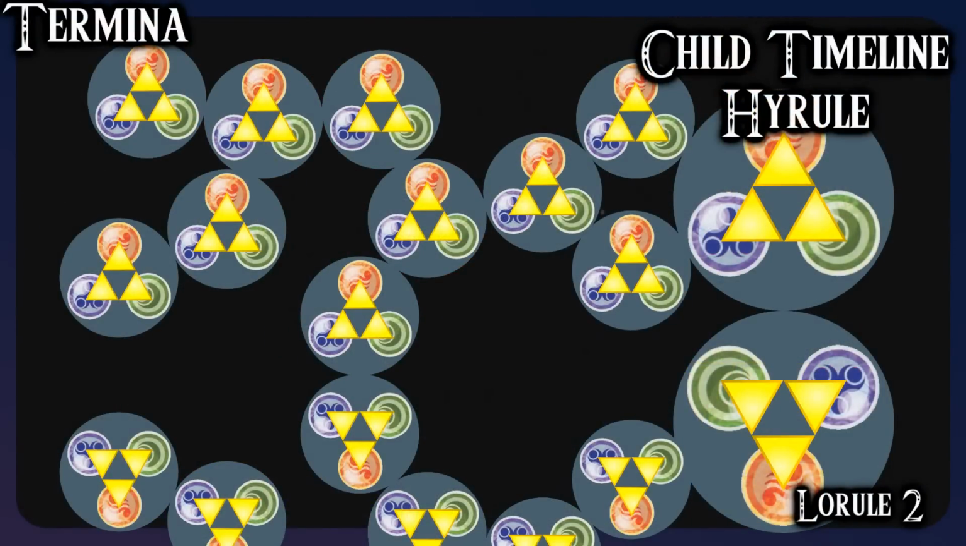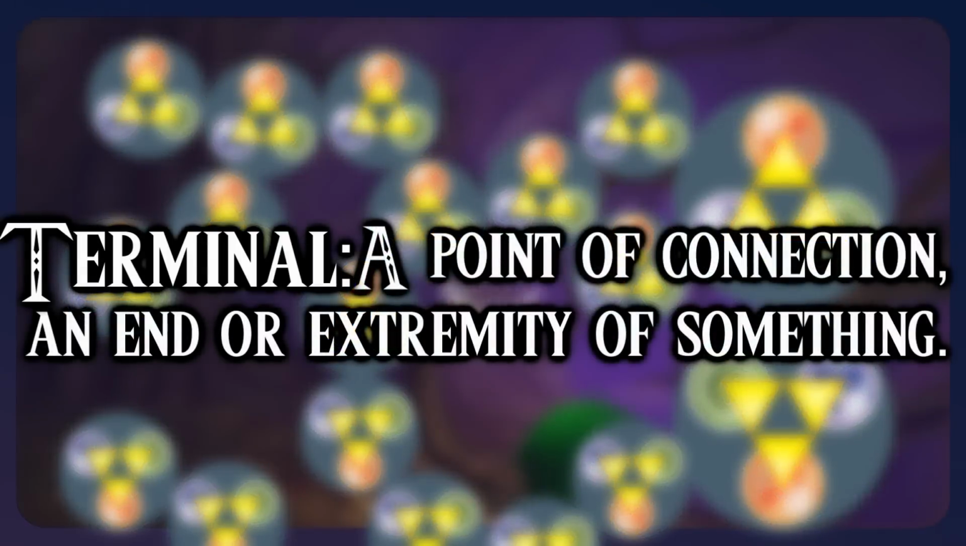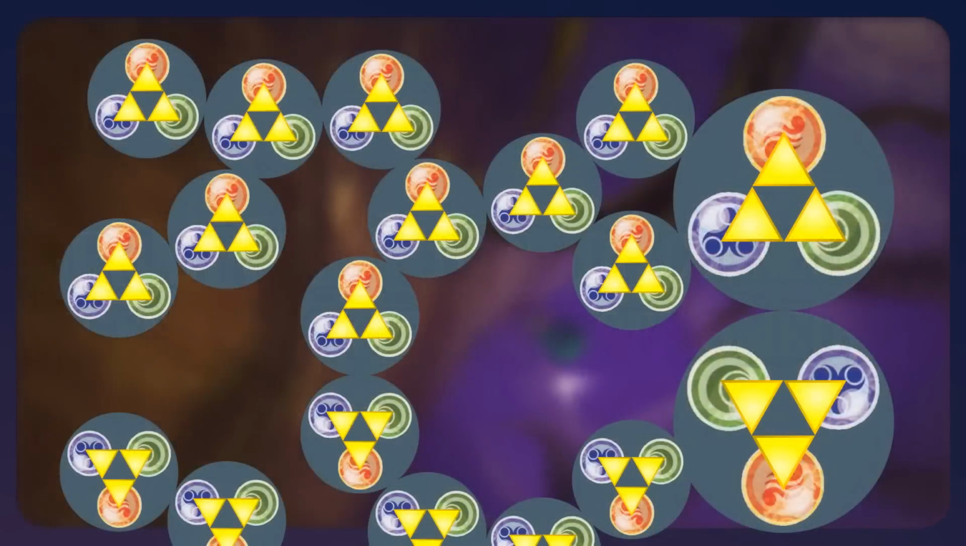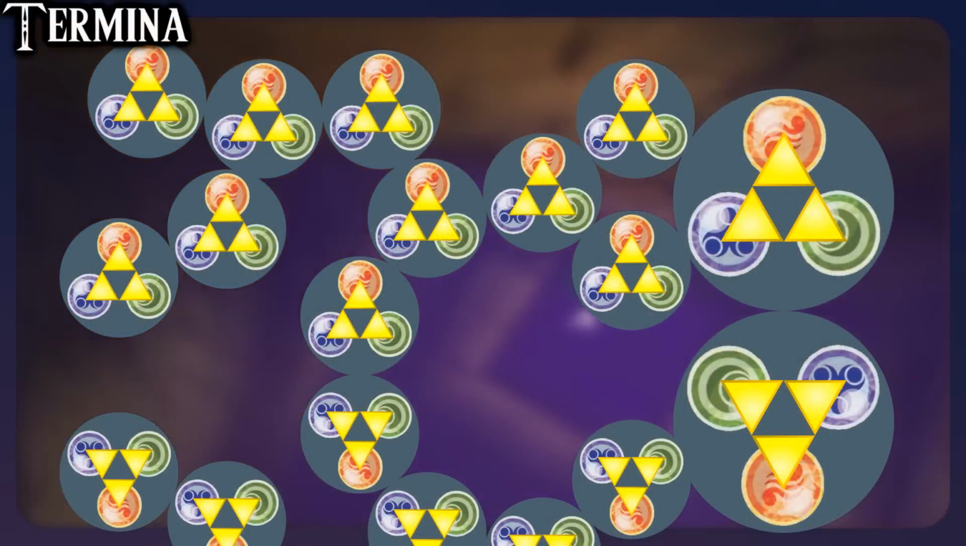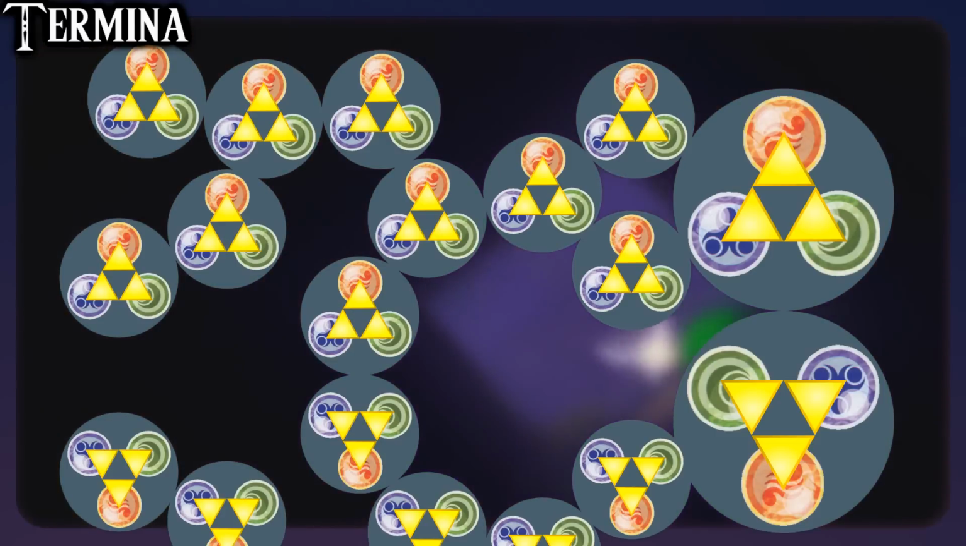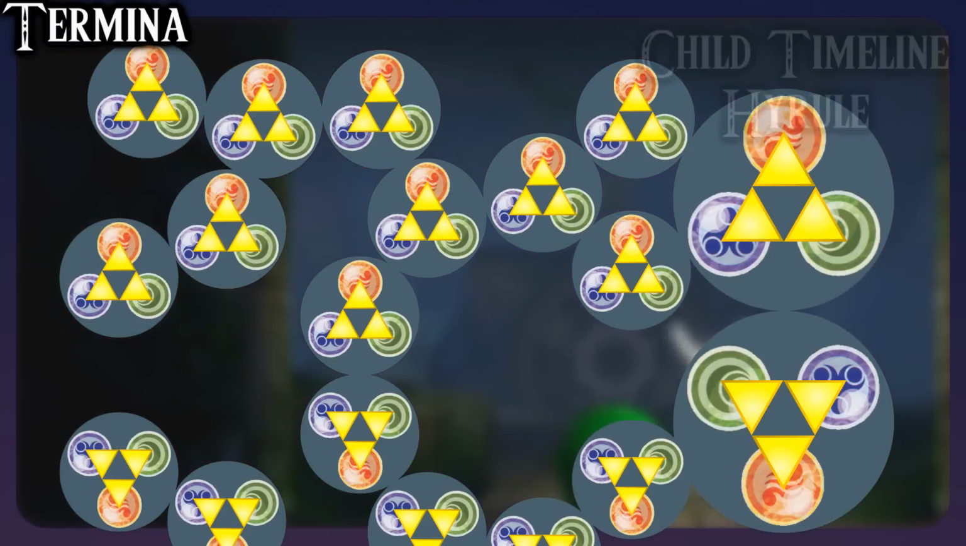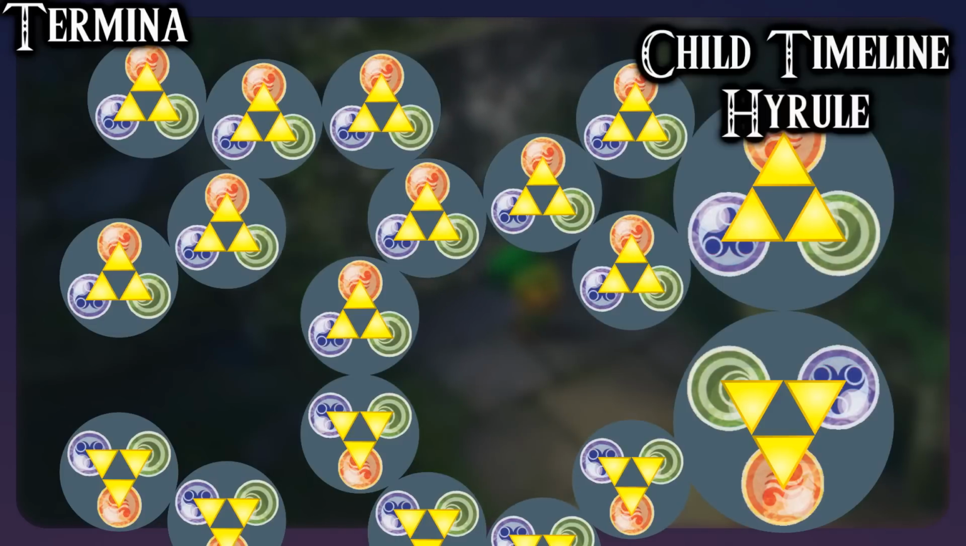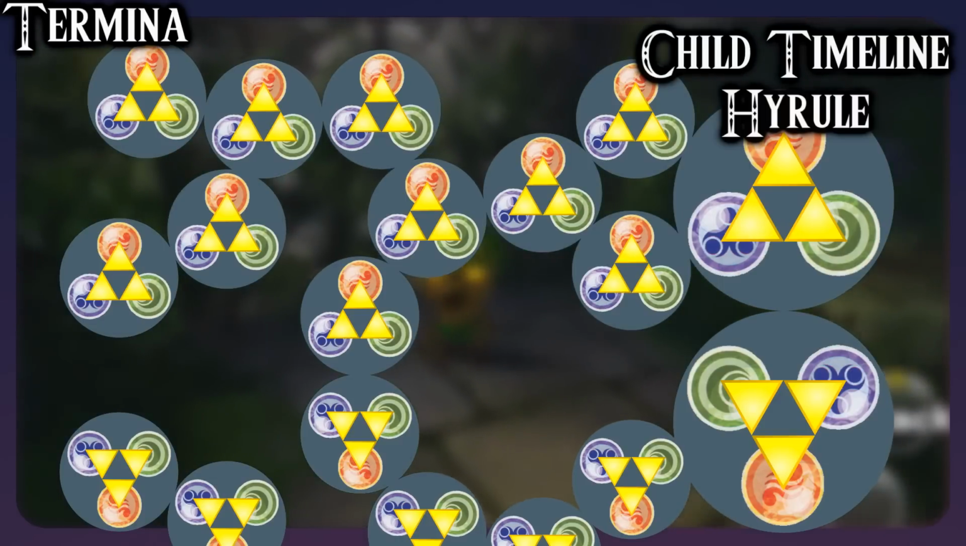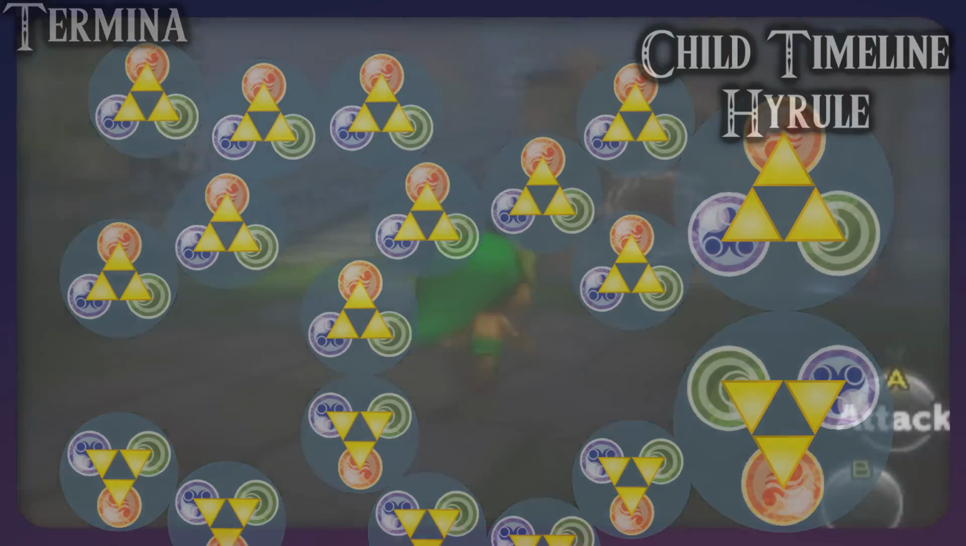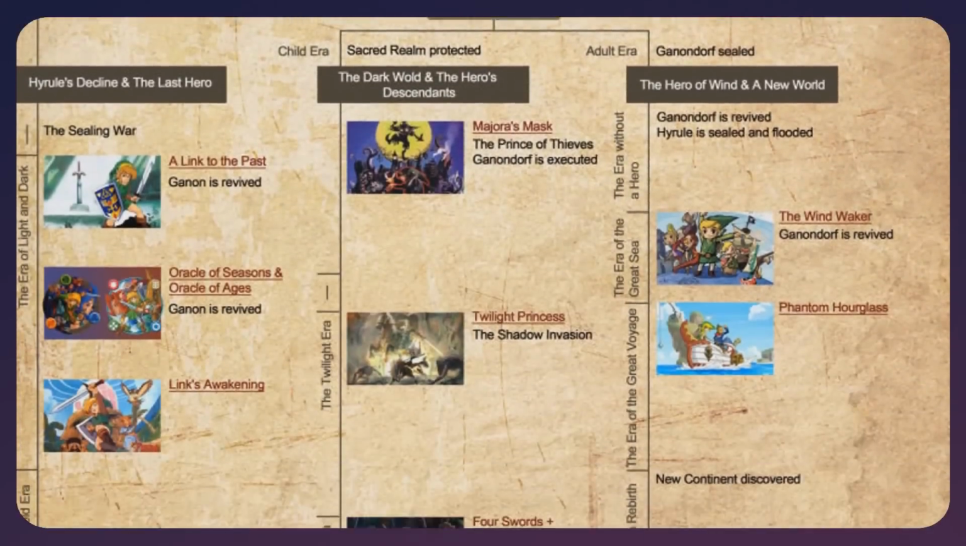Heck, it's in the root word, terminal: a point of connection, an end or extremity of something. We could say that Termina is at the end of one of the infinite offshoots, meaning it is still connected to the child timeline universe, though distant. So travel is possible, but complicated. But where and why did it split?